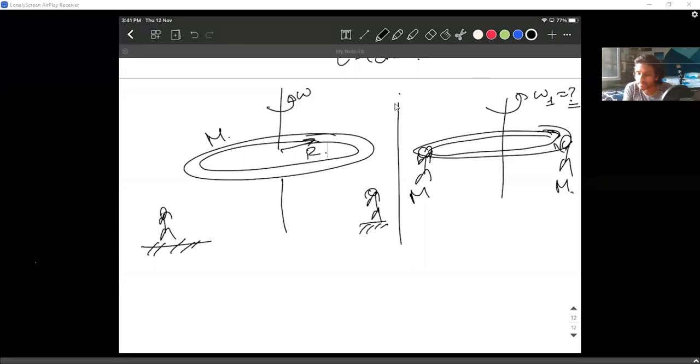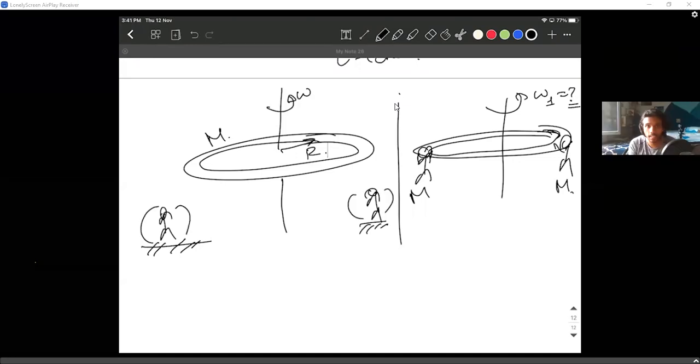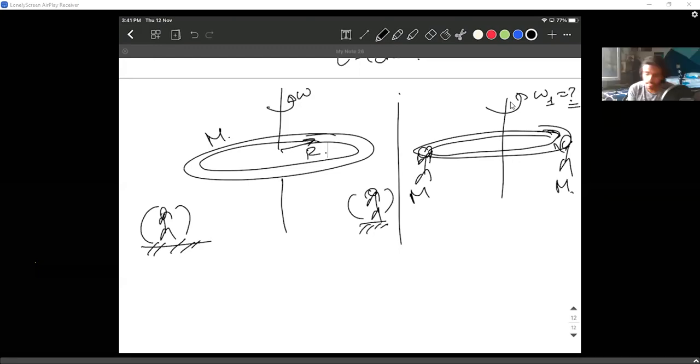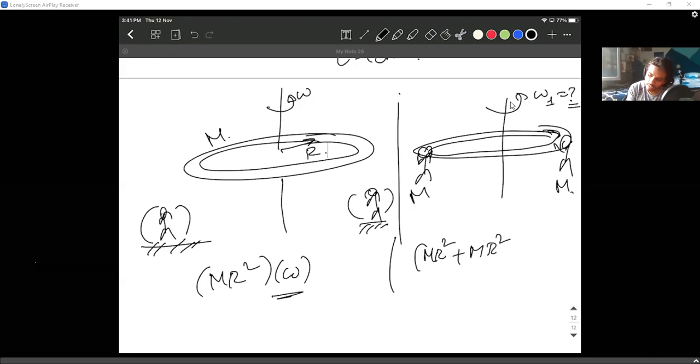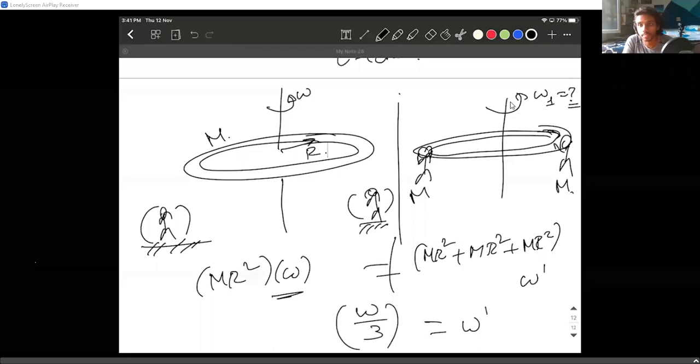Aniket, tell me. Sir, the moment of inertia into omega for the first case we can keep fixed and equate it with the later case. Initially the men are not rotating, it's just the ring that is rotating, so we can directly write the moment of inertia of a ring, mr square into omega. Later, these two men are also rotating, so mr square plus mr square for the first man, and mr square for the second man, into omega dash. You have to equate these two, and that's all. What do you get the angular velocity as? Omega by 3. Do you agree, Aniket? Yes, sir. So it's a simple problem, right?